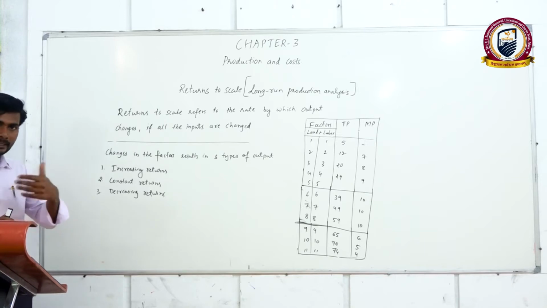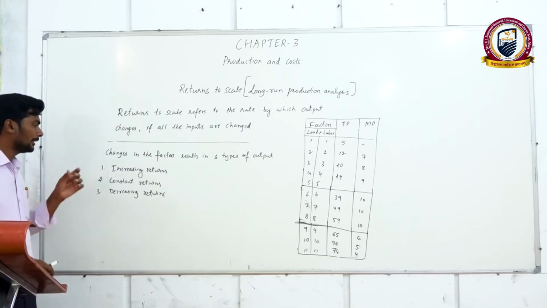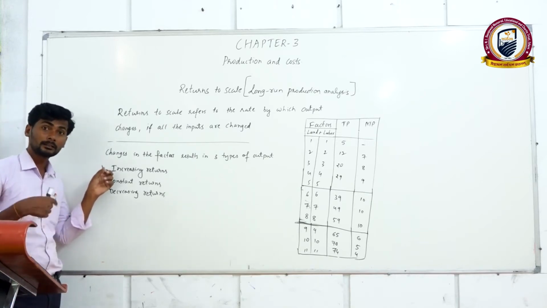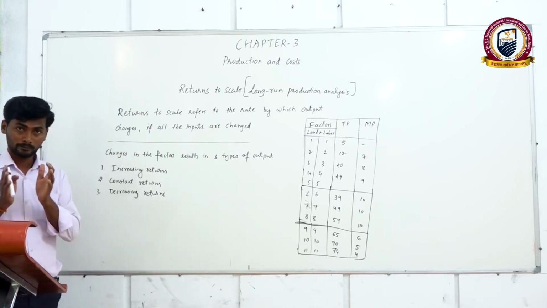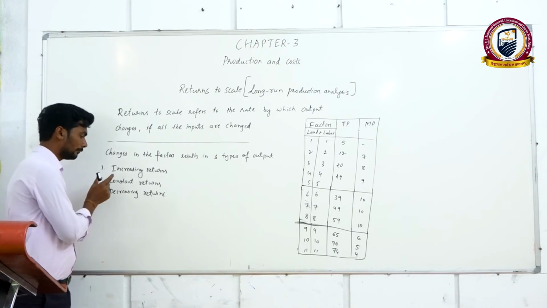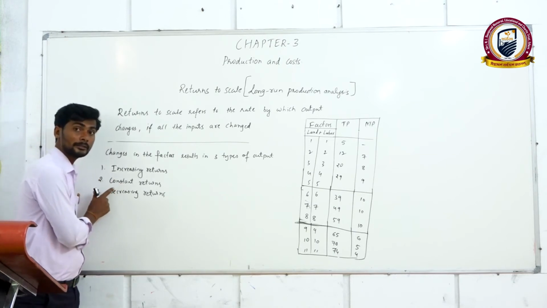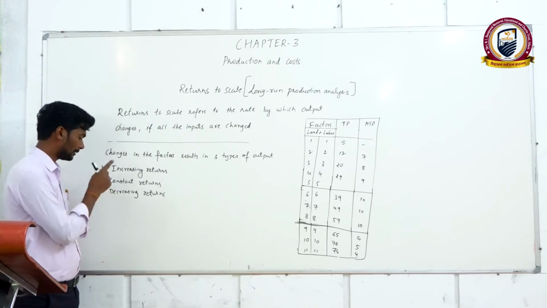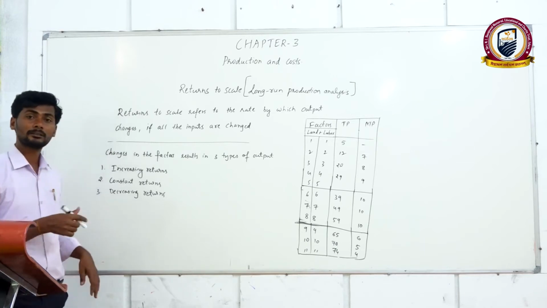Initially, in the beginning of his production, he will get increasing returns. When a producer changes all the factors of production, then his output will increase. After a certain point of time, his output will become constant, and after that, decreasing returns.